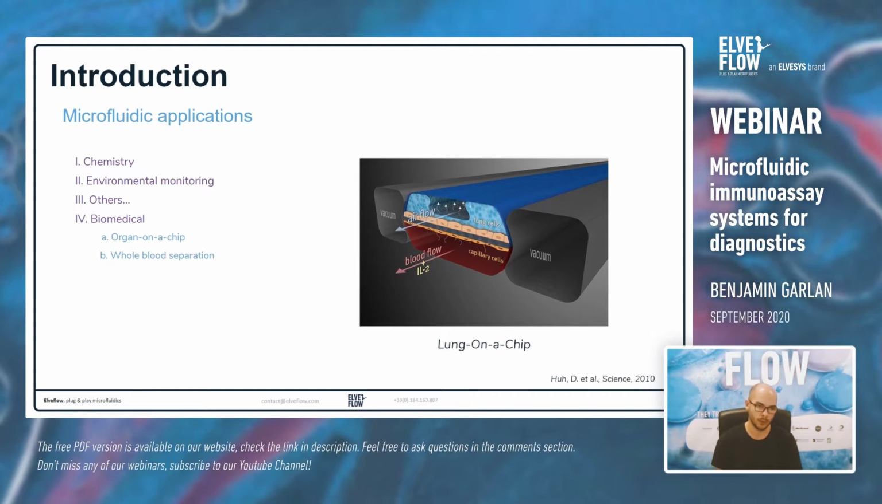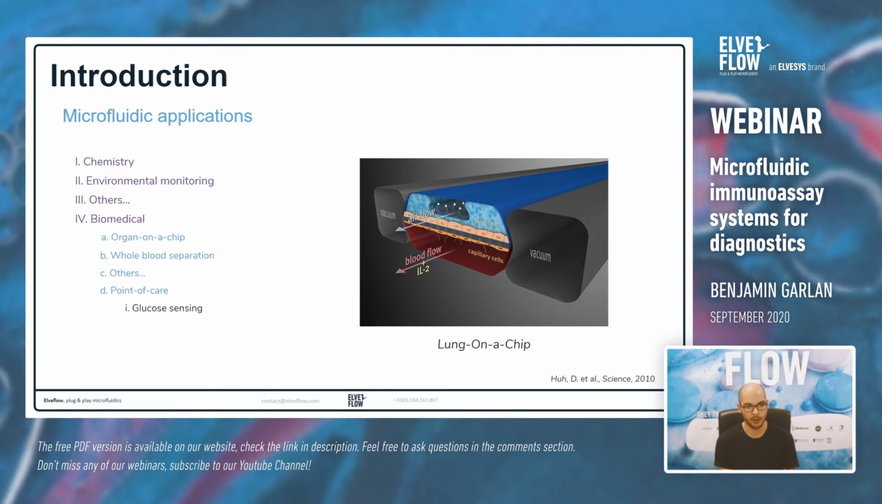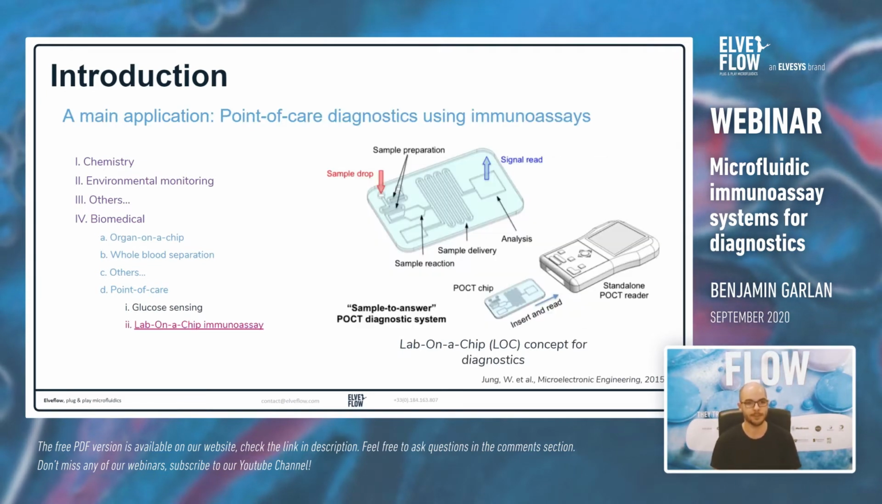You can do some whole blood separation to retrieve, for example, plasma from blood. But we are going to talk about point of care today, which is technology that you could use directly at the patient to do some tests. For example, glucose sensing. It already exists some testing that the patient can do himself to control his glucose rate. And today we are going to talk about lab-on-a-chip immunoassays.